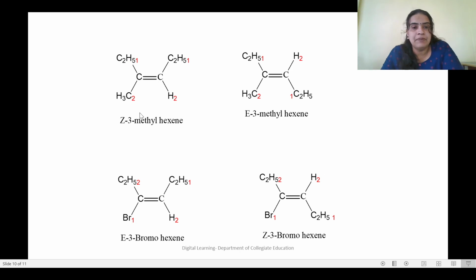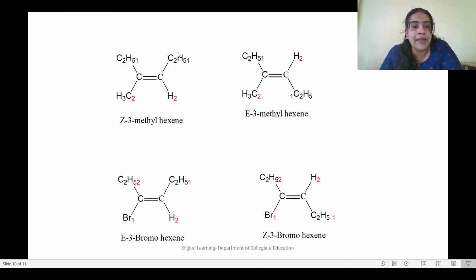Here we have an example. On this carbon we have an ethyl group and a methyl group, and on the other an ethyl group and a hydrogen atom. We have to assign the priority first on this carbon. Comparing with the methyl group, the ethyl is bulkier, so it will get first priority, and methyl second priority.